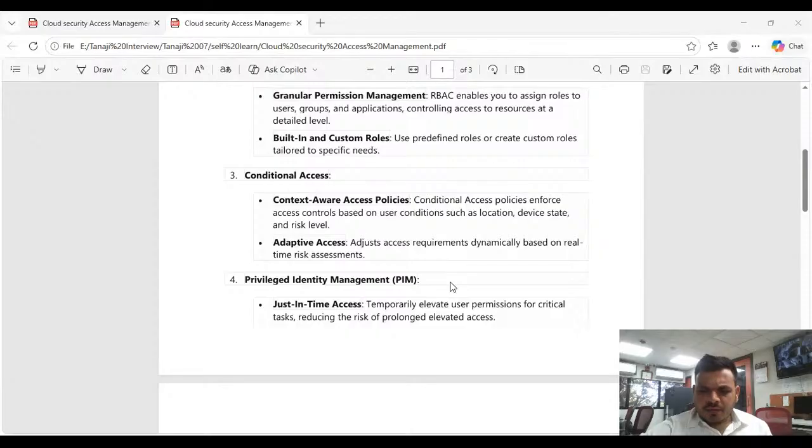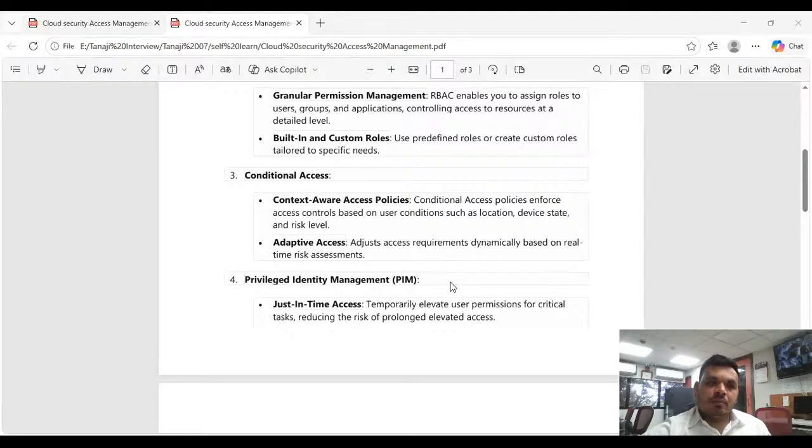If a particular user from your organization goes to a different location and tries to access that environment, they cannot access it because we have configured the conditional access policy. So it gives you more flexibility, so that we can lock the access based on the